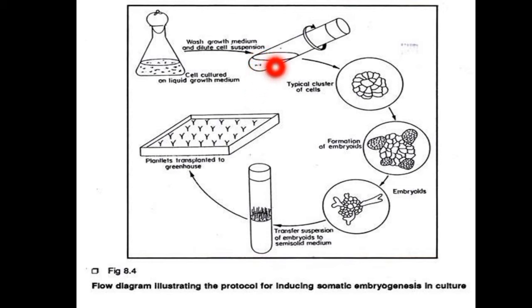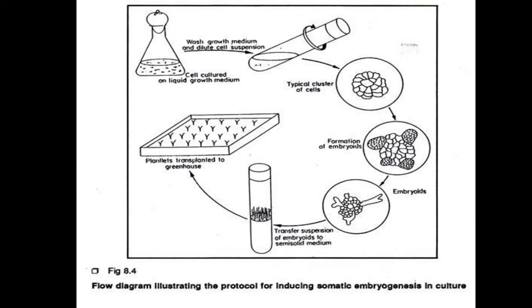Then the cell suspensions are subcultured every 4 weeks by transferring 5 to 65 ml of a fresh liquid medium. Then, to induce a more uniform embryo population, the cell suspension is passed through a series. To induce somatic embryogenesis, the cell suspensions are transferred to 2,4-D free liquid medium.